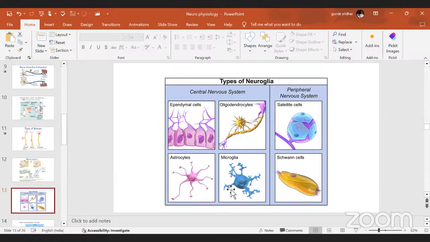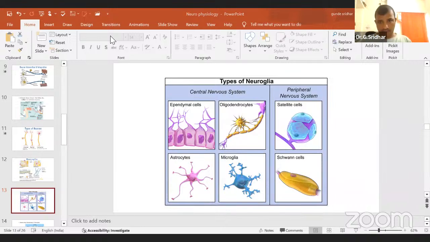macrophages and dendritic cells. For example, the dendritic cell which you are finding in the skin is called Langerhans cells. Like that, in every organ we are finding macrophages to give the immune response or to give the signal to the immune system: we found an affected organ, you please act against that affected organ.